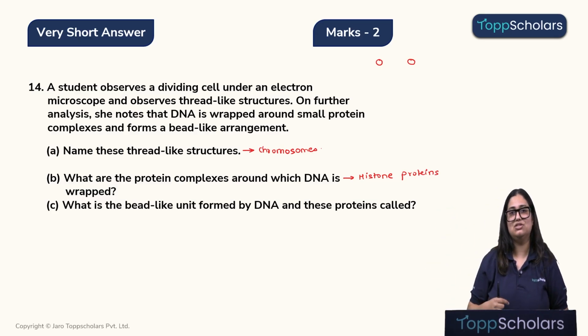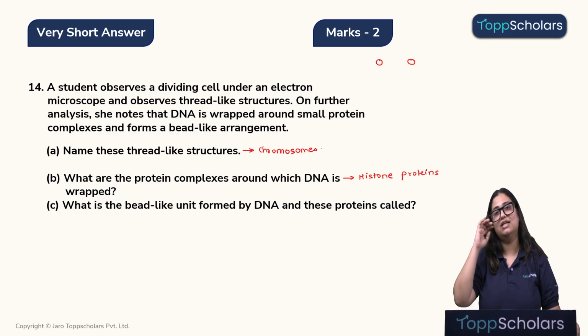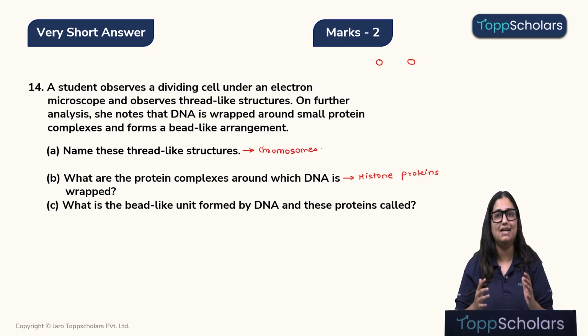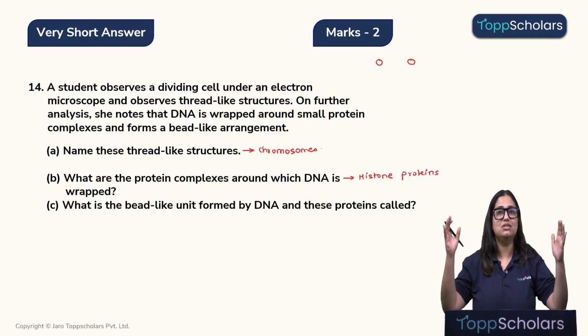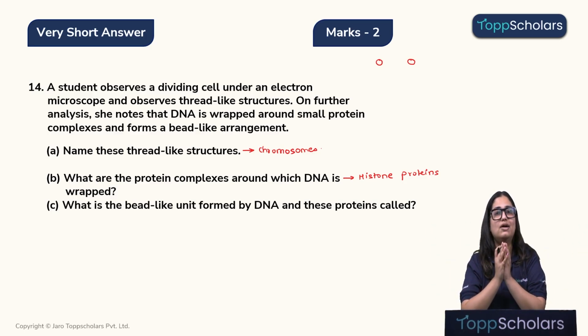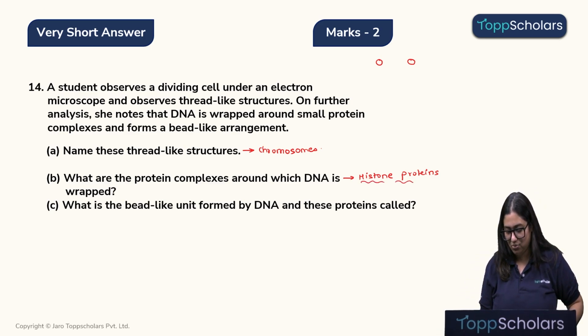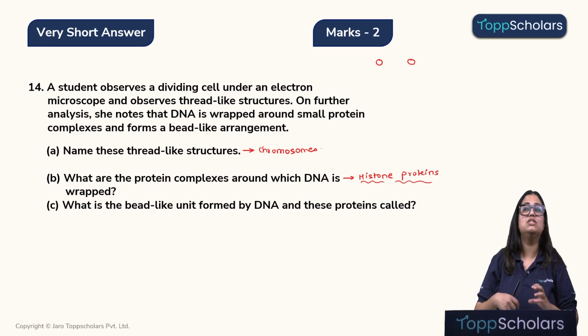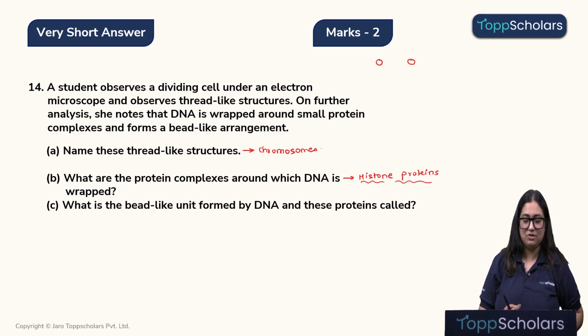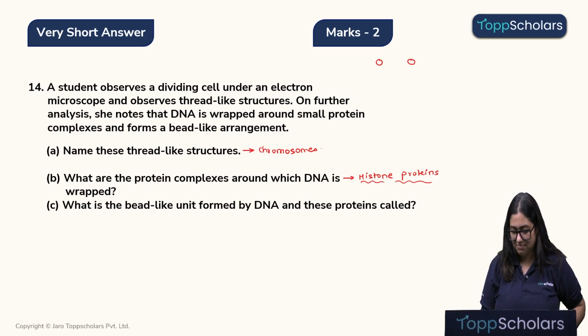So in this sense, don't you think, children, I am reducing the length of the DNA? And that's exactly why we need the histone proteins. By wrapping the DNA on the histone proteins, we reduce its length and make it so condensed that we can keep it inside the nucleus. So the histone proteins are these balls on which the DNA is wrapped. Alright, these proteins, children, please remember, are basic and positively charged proteins.